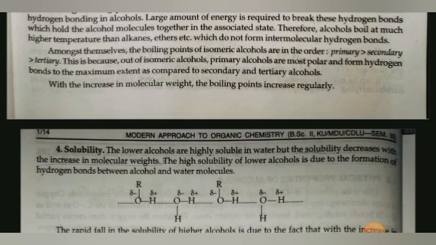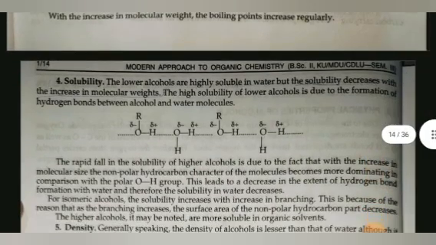The boiling points of isomeric alcohols are in the order primary, secondary, tertiary. This is because out of isomeric alcohols, primary alcohols are most polar and form hydrogen bonds to the maximum extent as compared to secondary and tertiary alcohols. With the increase in molecular weight, the boiling point increases regularly.